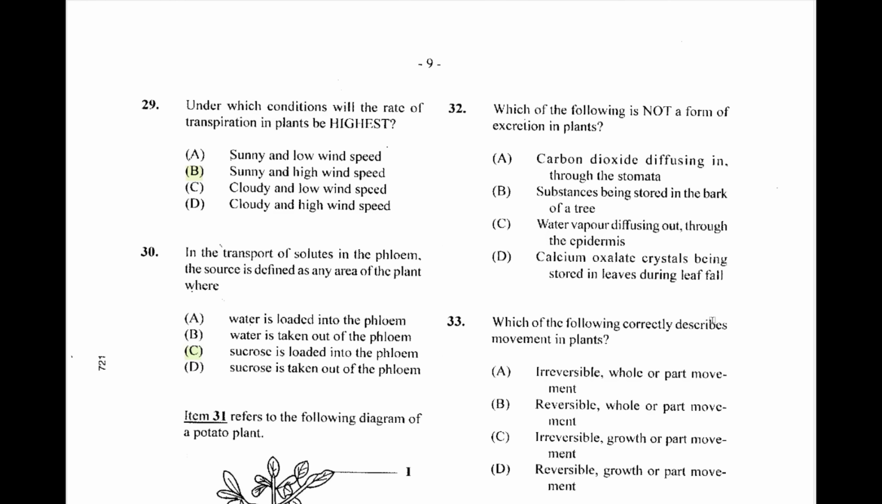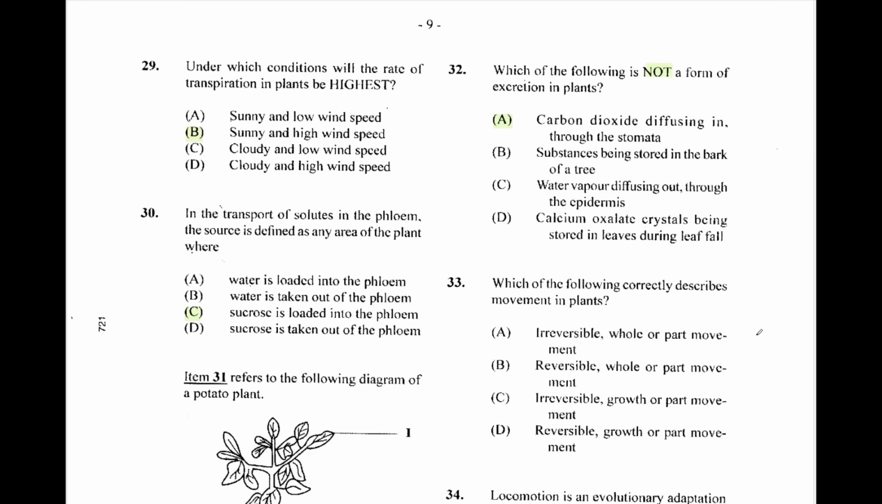On to question 32. Which of the following is not a form of excretion in plants? Again, that capitalized not. Take your time with this. Carbon dioxide diffusing in. Remember, we are asking about excretion. Excretion is the removal of metabolic waste. We are looking for the opposite, so the not. So hence, this is the right answer.